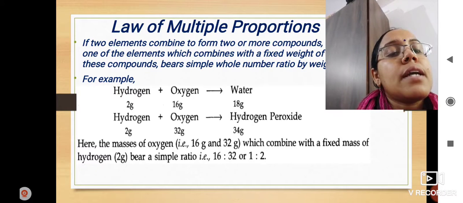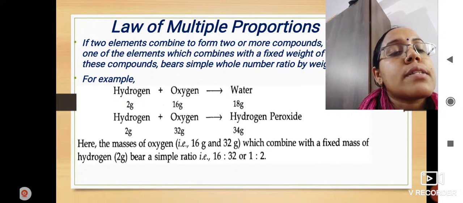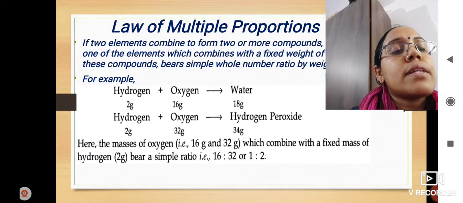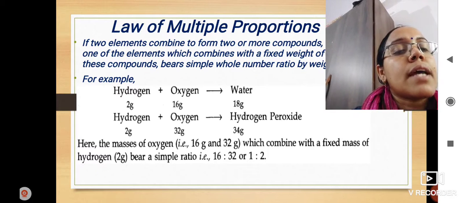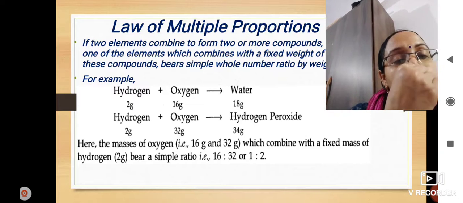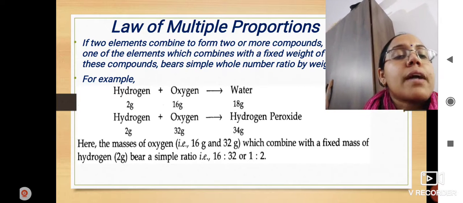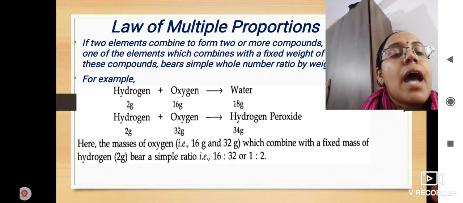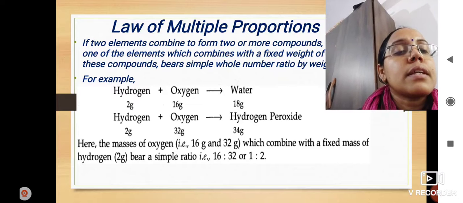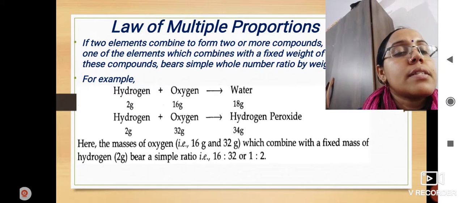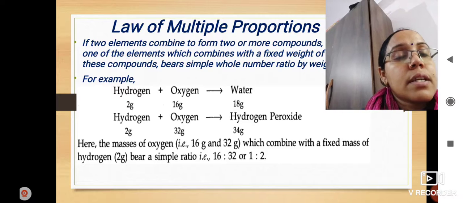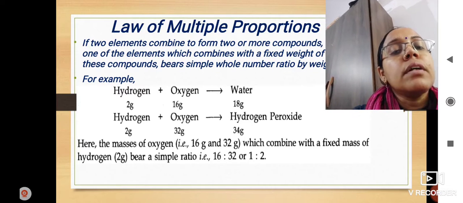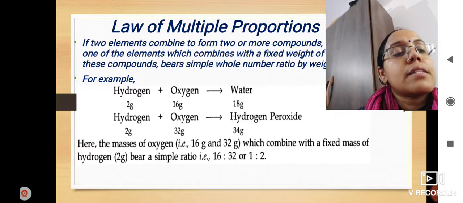So here you can see, by the combination of hydrogen and oxygen, we are forming two compounds, water and hydrogen peroxide. What is the formula of water? It is H2O. And what is the formula of hydrogen peroxide? It is H2O2. Now you can see the fixed mass of hydrogen is taken in both cases, that is 2 gram. And the mass of oxygen in water is 16 gram, and that of oxygen in hydrogen peroxide is 32 gram.